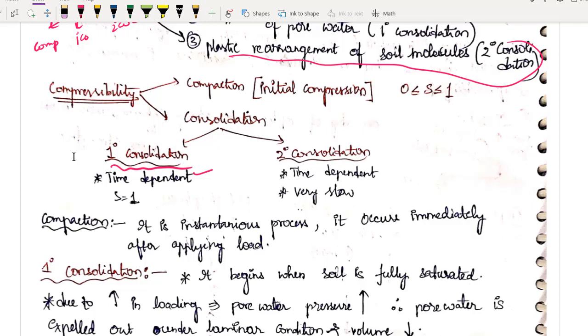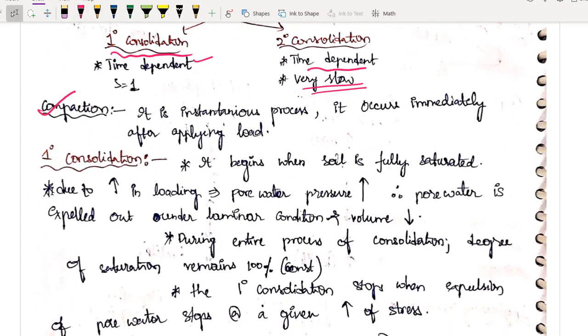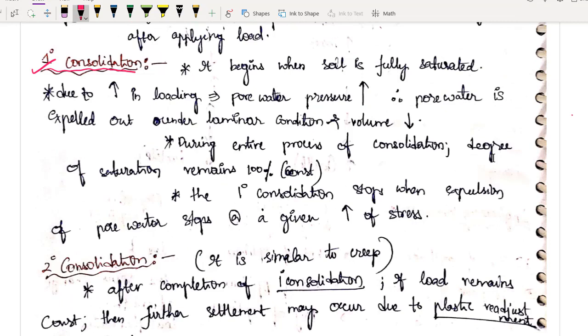Now coming to the secondary consolidation, it is also time dependent and very slow. Nothing is being expelled out, but the solids are rearranging themselves in a better way, therefore we are seeing a decrease in volume. So compaction you already know, I need not teach again. Let us study primary consolidation in detail.